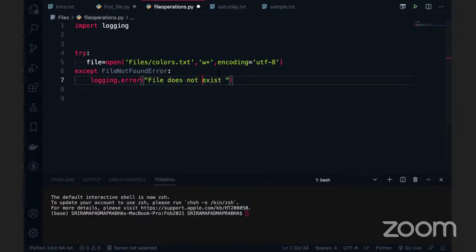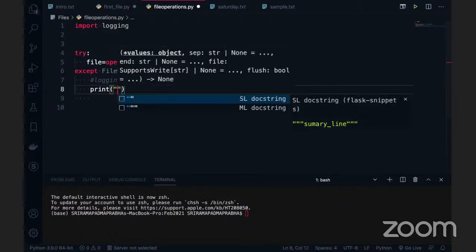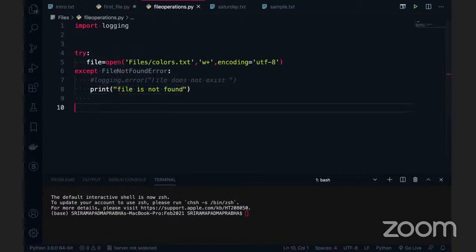I'm just writing it. If you don't want logging error, you can comment it out and use a print statement. But we don't always write print statements; we try to avoid print statements in projects. Since I haven't spoken about logging in previous sessions, I'll use logging whenever I talk about it. Generally we say the file is not found. So this is an exception.